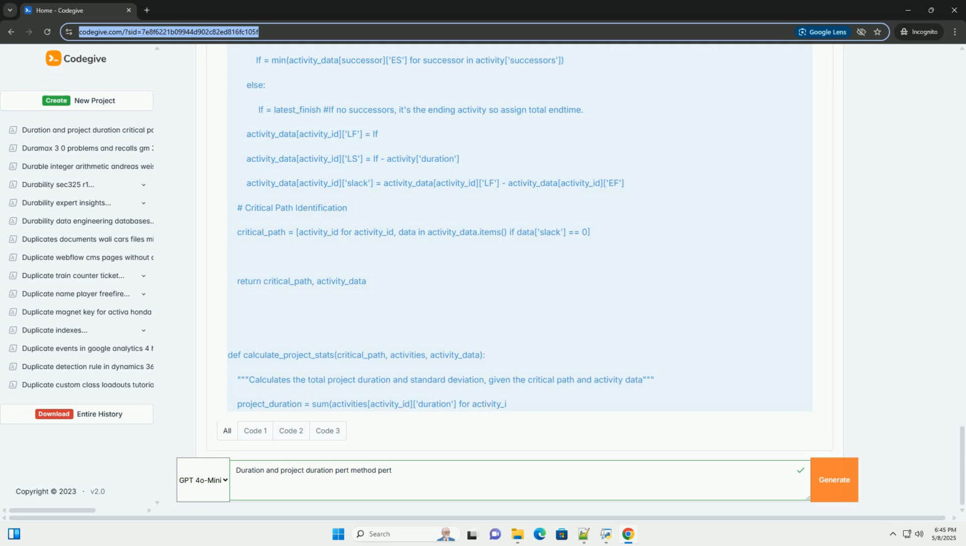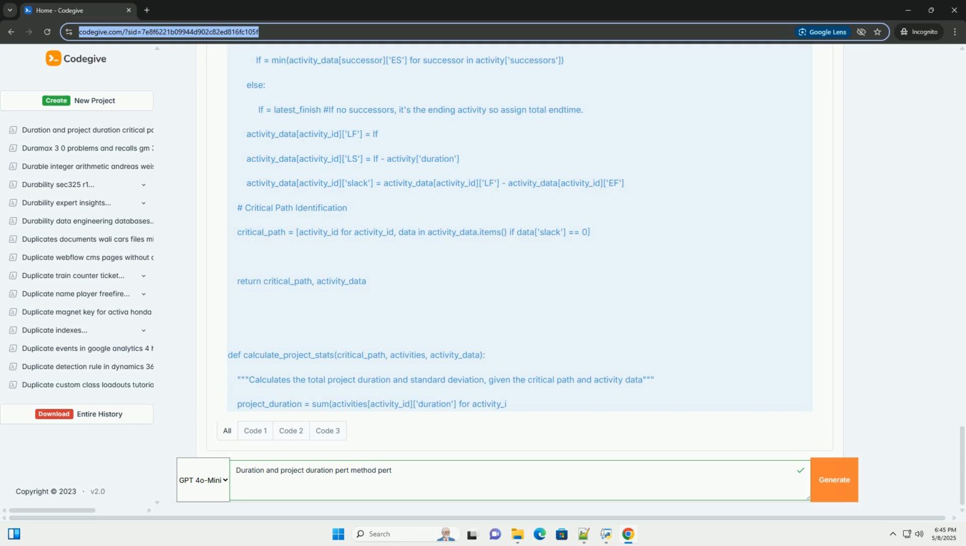8. Identifying the critical path. The critical path is the longest sequence of activities in the project network, determining the shortest possible project duration. Activities on the critical path have zero slack, or float, meaning any delay in these activities will directly delay the project completion date. Methods for identifying the critical path.